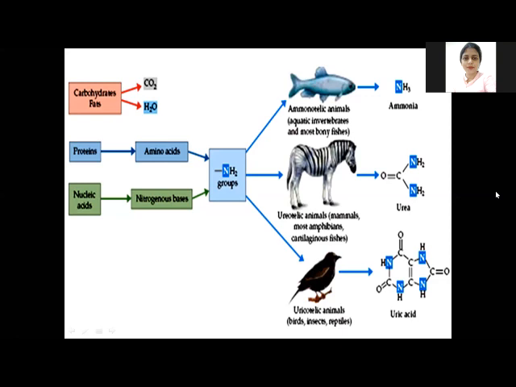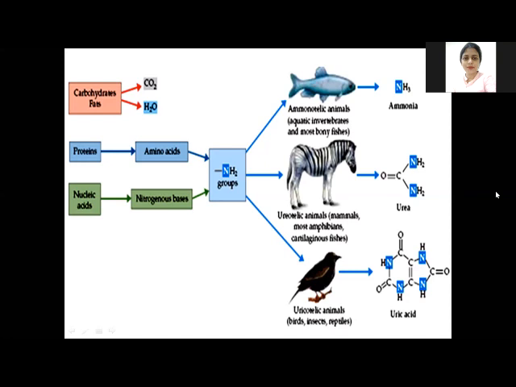This nitrogenous waste gets excreted from the animal's body in three main compounds: ammonia, urea and uric acid. The animals which excrete nitrogenous waste in the form of ammonia are known as ammonotelic animals. Aquatic invertebrates and most teleost fishes, the bony fishes, excrete nitrogenous waste in the form of ammonia.